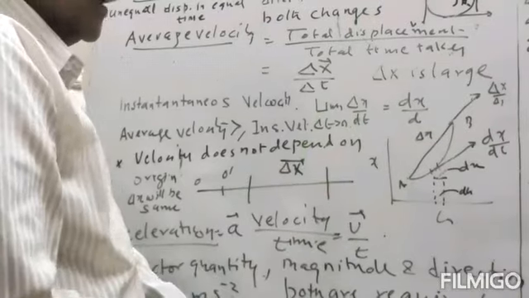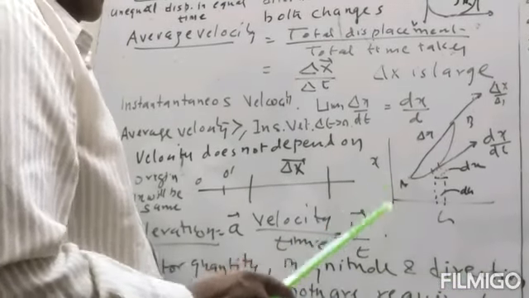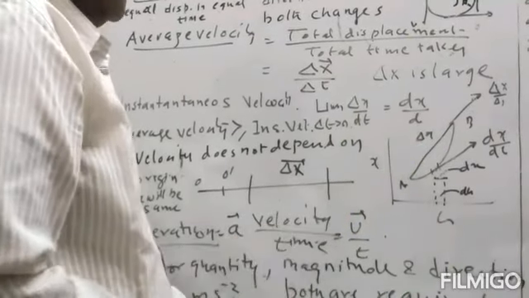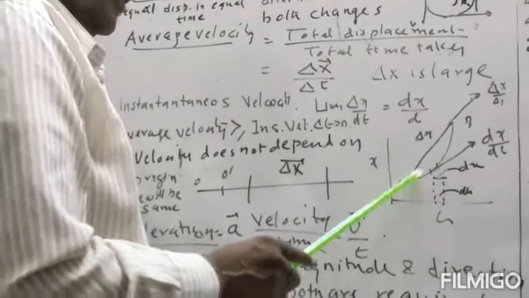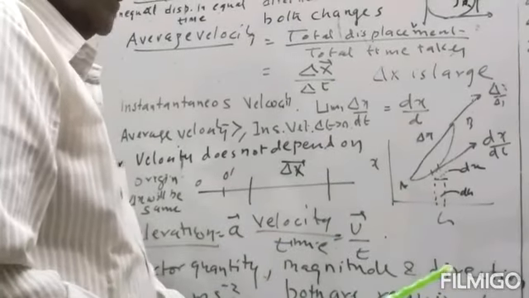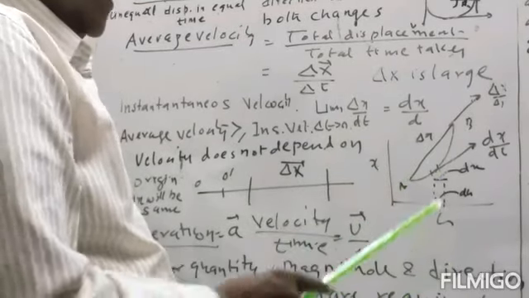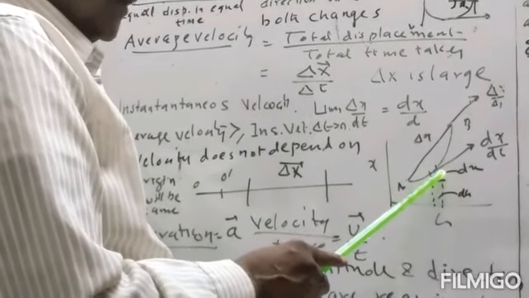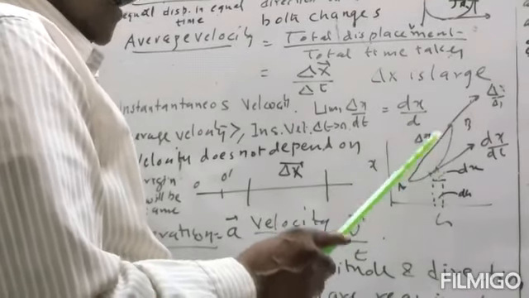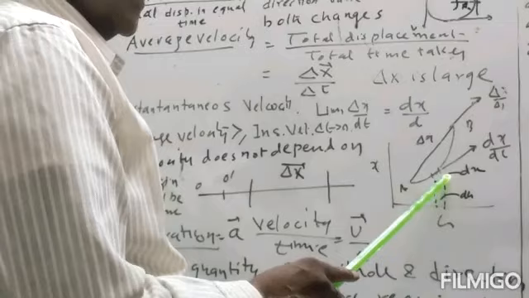Now how we can see it? Suppose you are on the bike and you have cleared a distance of suppose 20 kilometers in 20 minutes, then in the same direction, then your velocity will be equal to 1 kilometer per minute. But if you want to say at a particular moment what is your speed, then you look at the speedometer, and the speedometer will give the speed, the velocity, instantaneous velocity at that place.